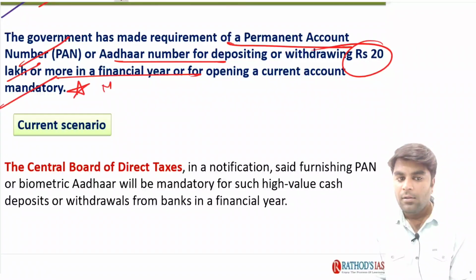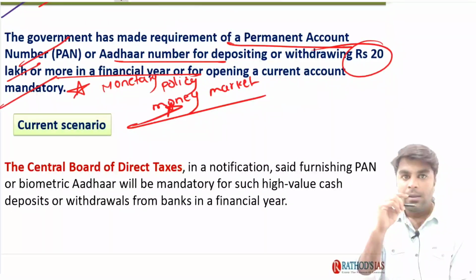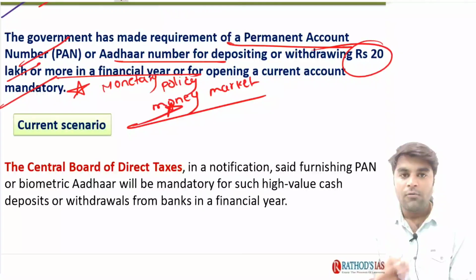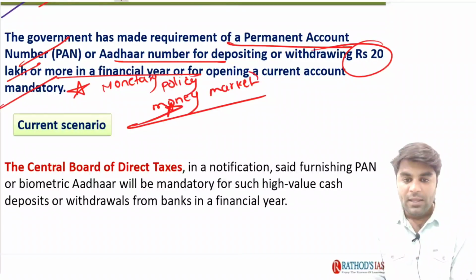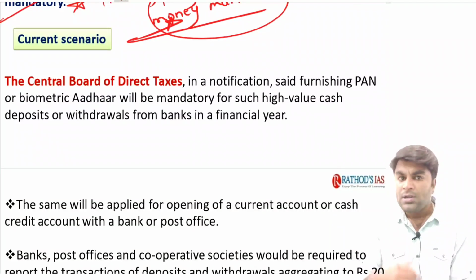See guys, all those initiatives or developments with respect to the monetary policy or with respect to the money market are very important for your UPSC exams. Money market is going to have a lot of weightage in your UPSC prelims as well as in your UPSC mains. So be very careful with respect to these kinds of topics like money market. Now, what's the current scenario?